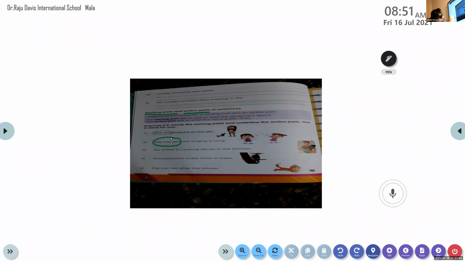Haya, which is the action part? Sing. Tell me the complete action part. The two girls is the naming part of this sentence. Which part is the action part? Which part tells us about the action being done by the girls? The work being done by the girls?